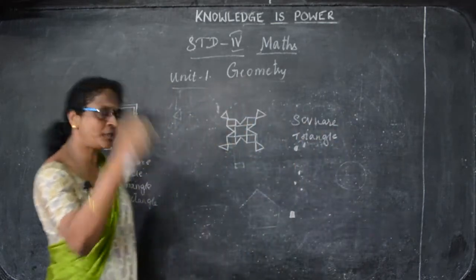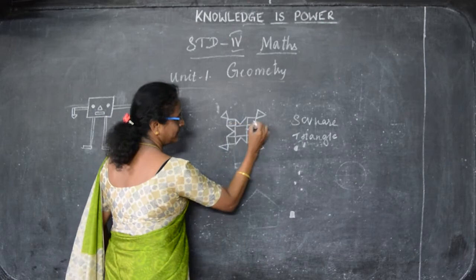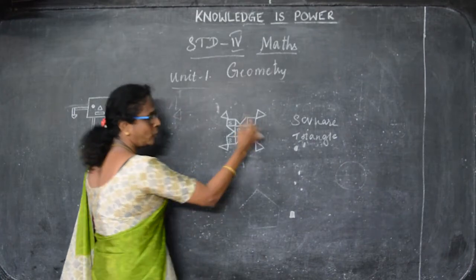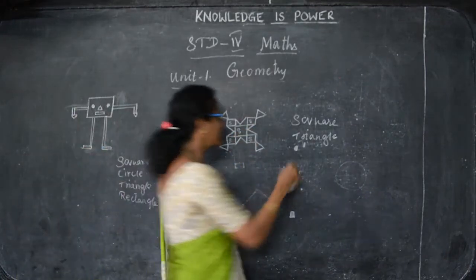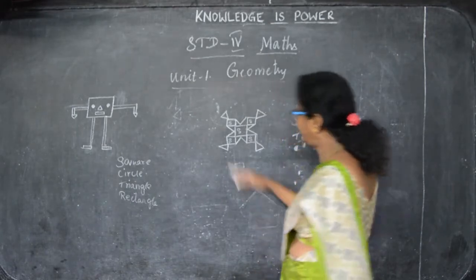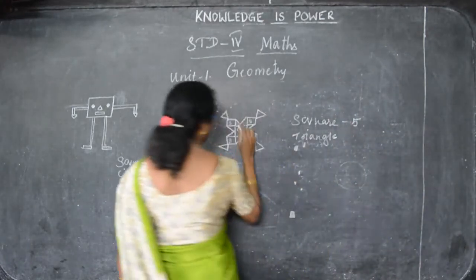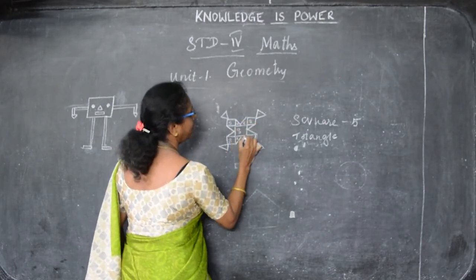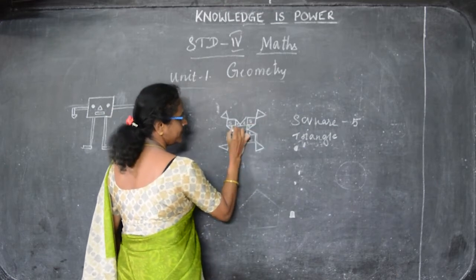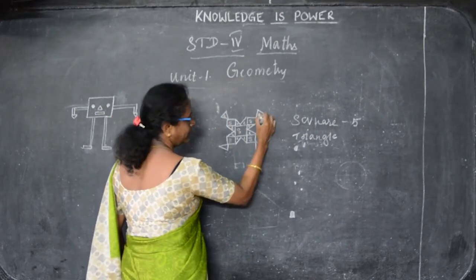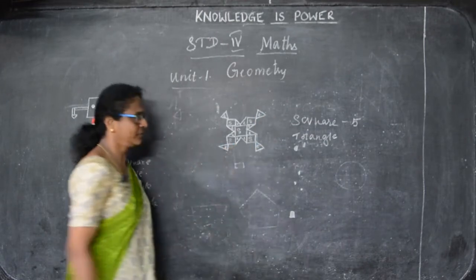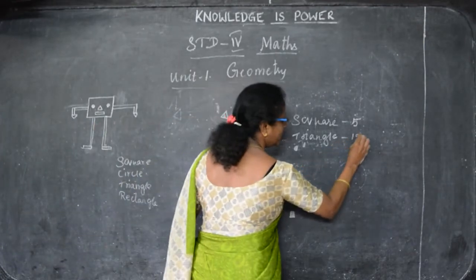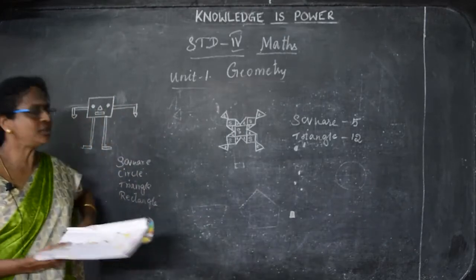So if it is a square you put yes. So this is the square, yes. This is the square, 2, 3, 4, 5. So how many yes is the square? That is 5, square shape. And now we are going to count the triangles. So how many triangles are there? This is the 1. You just put T. 2, 3, 4, 5, 6, 7, 8, 9, 10, 11, 12. So T means triangle. So I just put T, T, T. So how many triangles are there? 12 triangles. Okay.